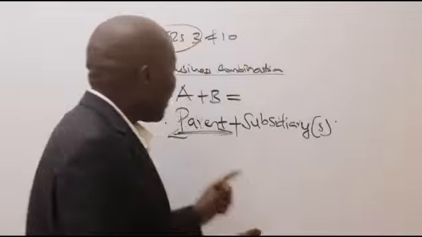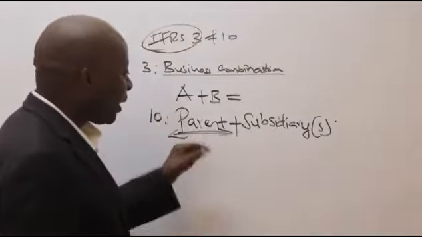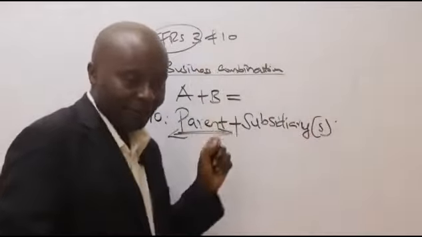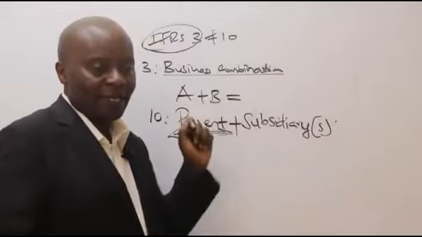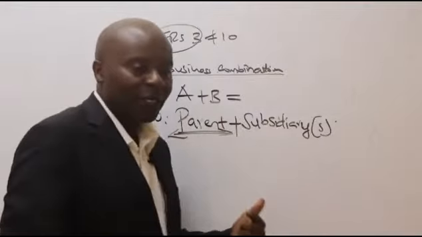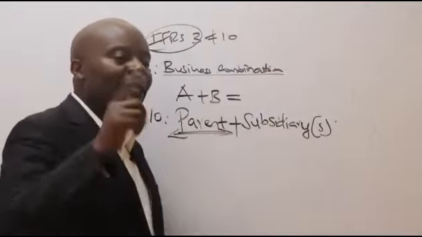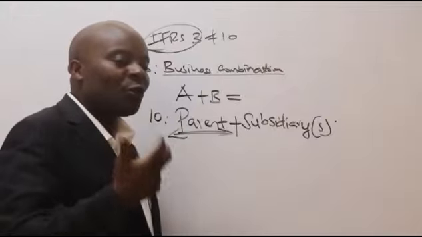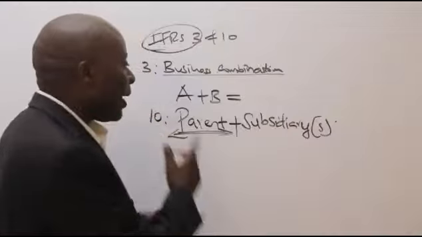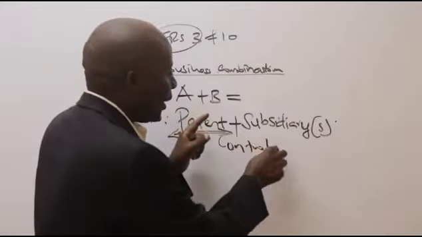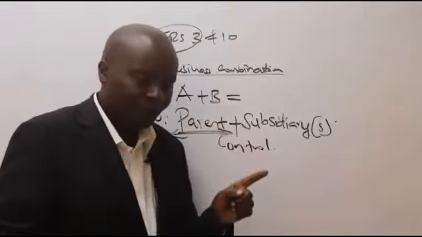Ladies and gentlemen, a parent is that company that is controlling another company. If I'm controlling my son, then I become a parent. And a good parent, even if my son goes to university, should still be able to exercise some form of control. So when you talk of a parent-subsidiary relationship, we are looking at what IFRS 10 calls the control aspect.